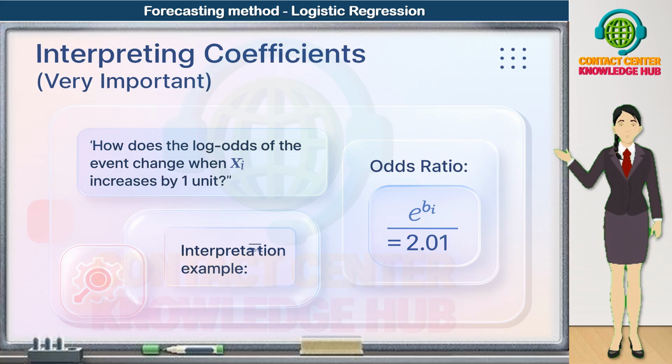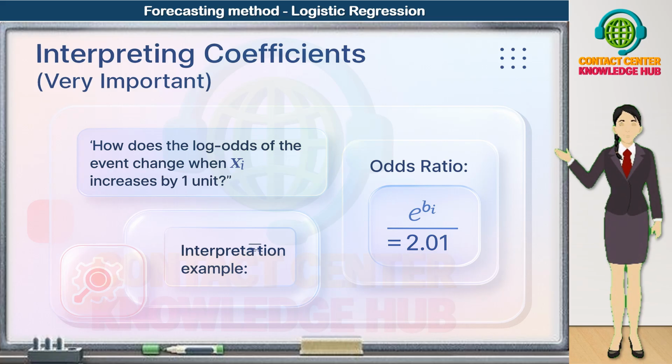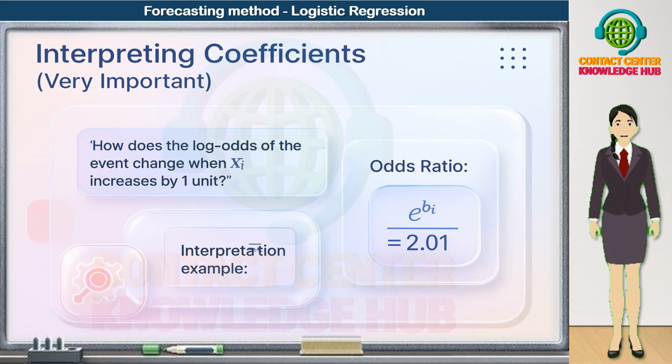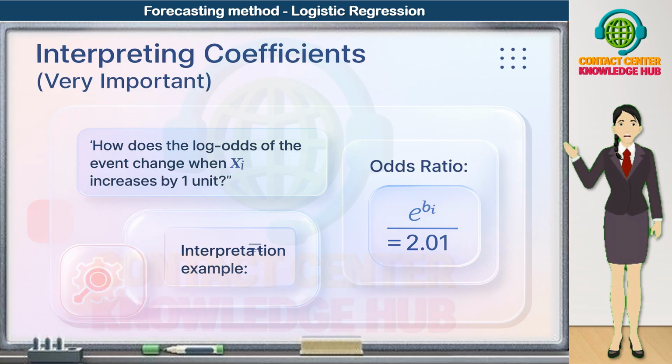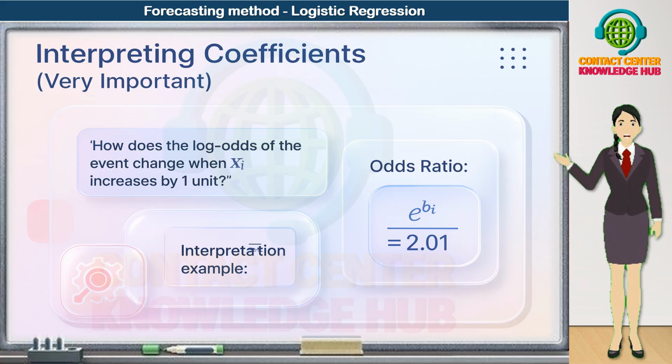What does this mean in plain language? It means that when X increases by 1 unit, the odds of the event happening are multiplied by about 2. In other words, the odds of the event roughly double for every 1 unit increase in that predictor, assuming all other variables stay the same. This ability to convert coefficients into clear odds ratios is a big reason why logistic regression is a favorite in business analytics. It gives us transparent, easy to explain impact measures that executives and stakeholders can understand.